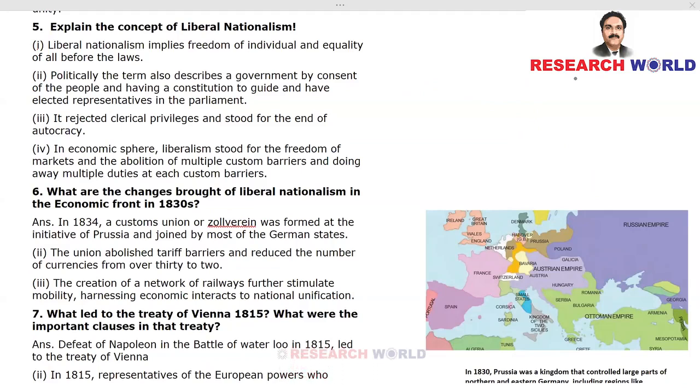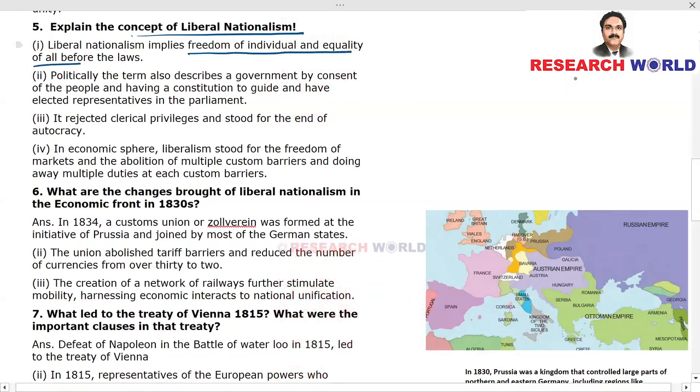Now we'll move on to the fifth question. Explain the concept of liberal nationalism. Liberal nationalism implies freedom of individual and equality of all before the laws. All right. So liberal nationalism implies freedom of individual and equality of all before the laws.